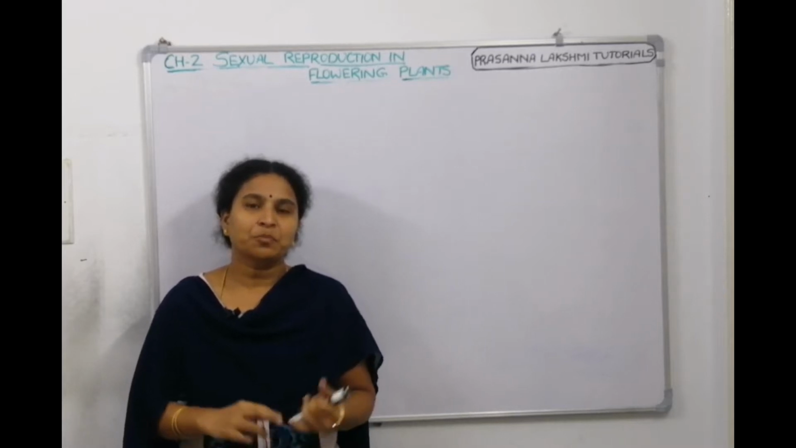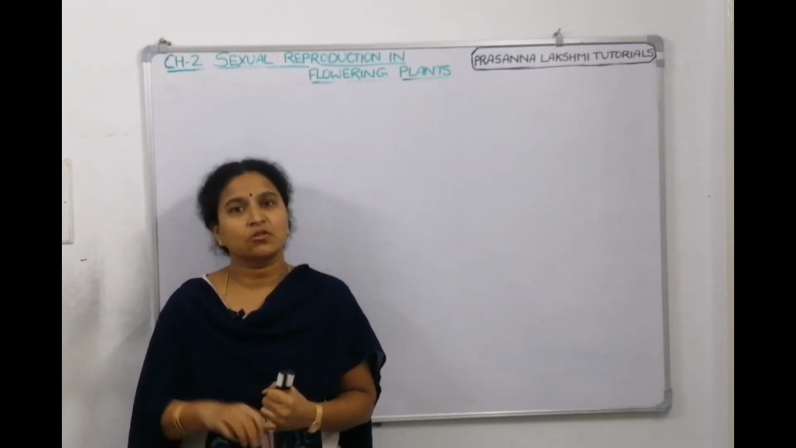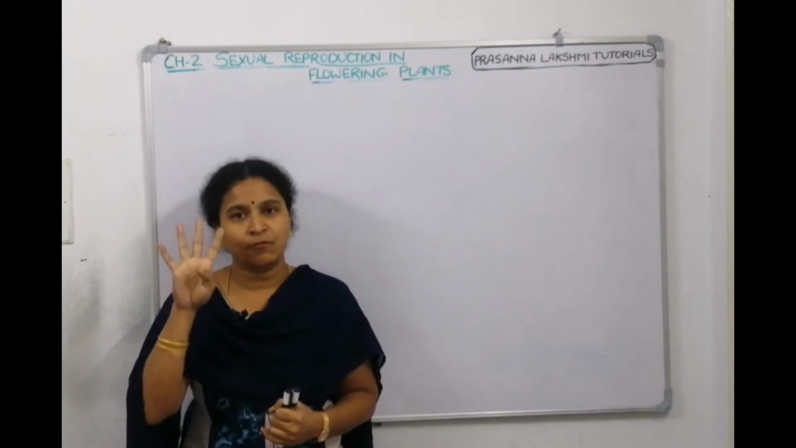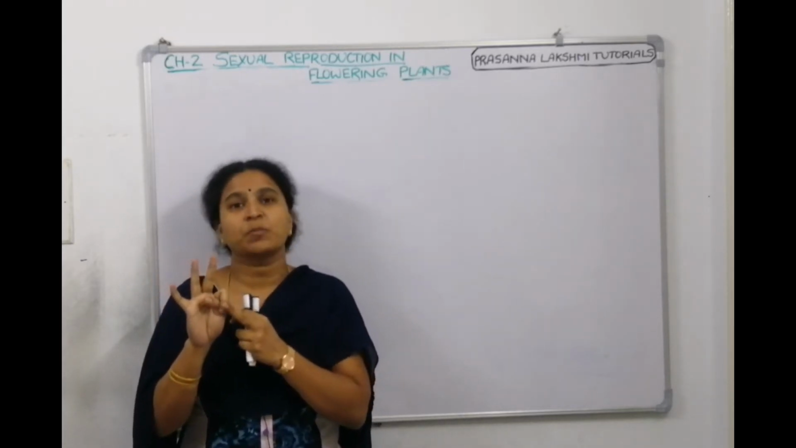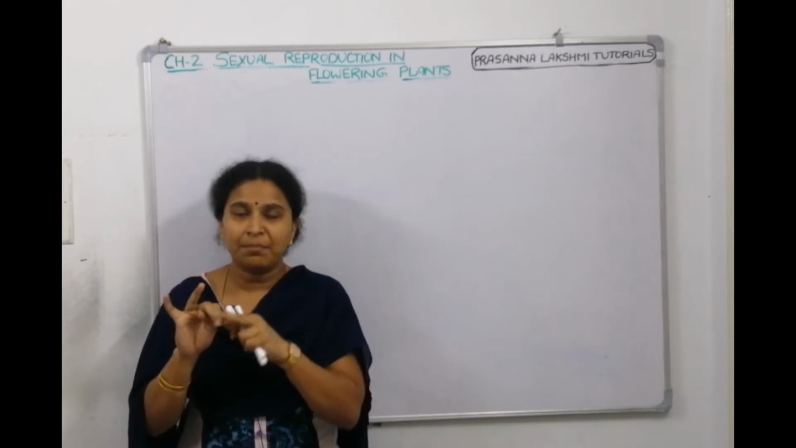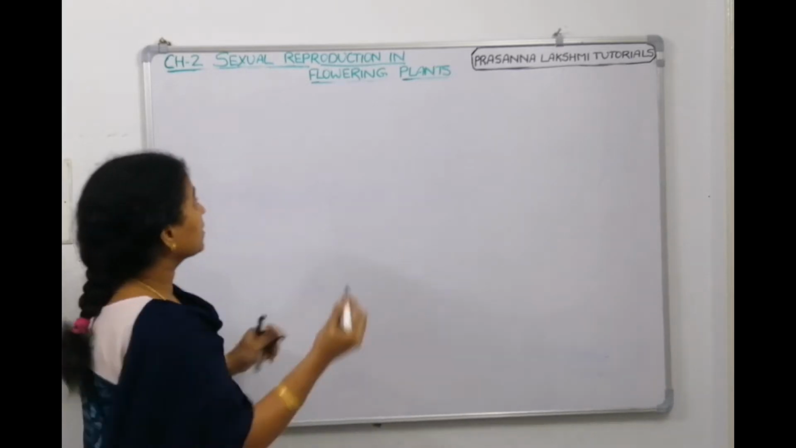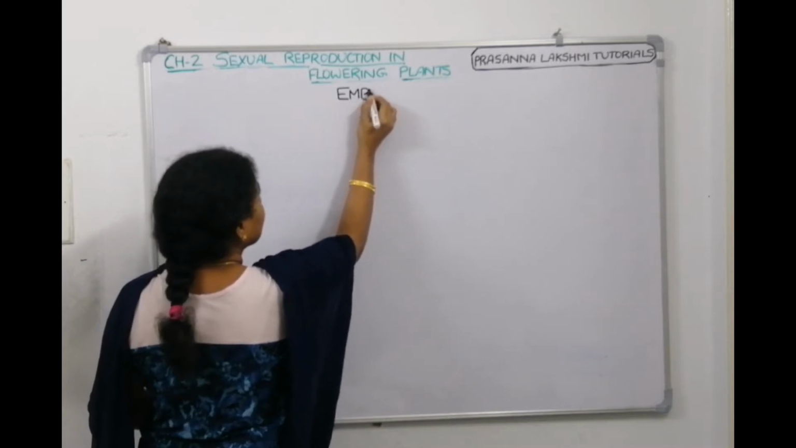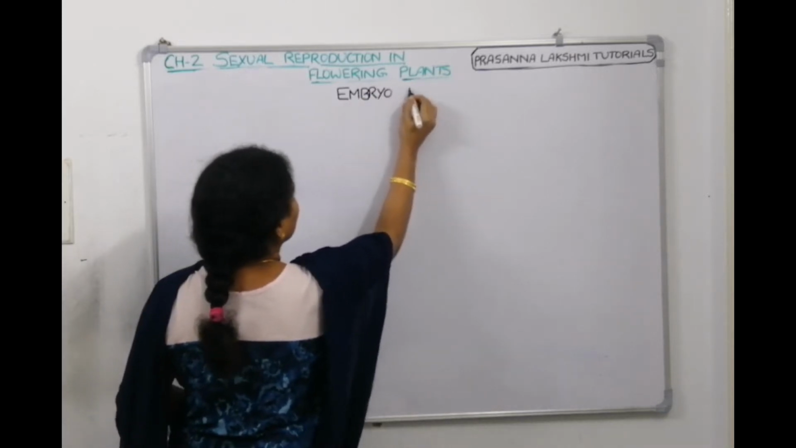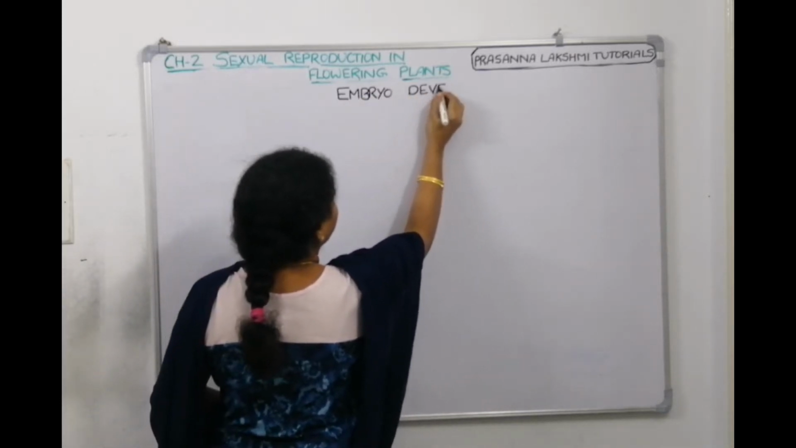We were discussing post-fertilization events. We know that there are four major post-fertilization events. The first one is endosperm development and the second one is embryo development. So let us discuss embryo development in today's session.